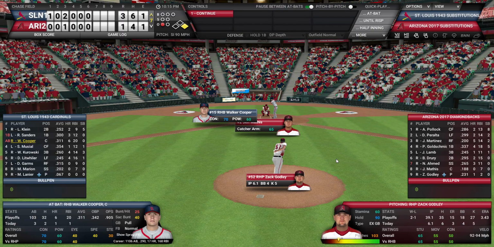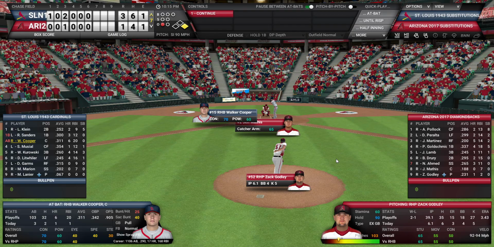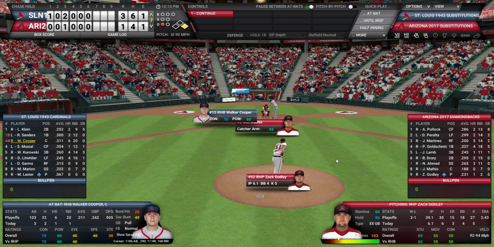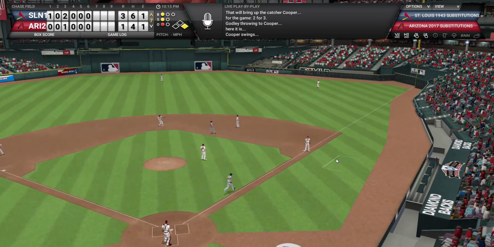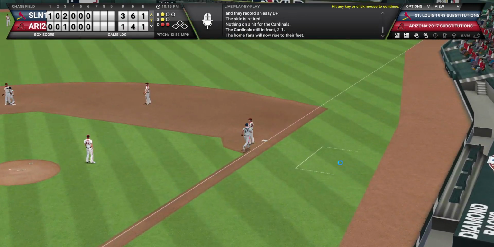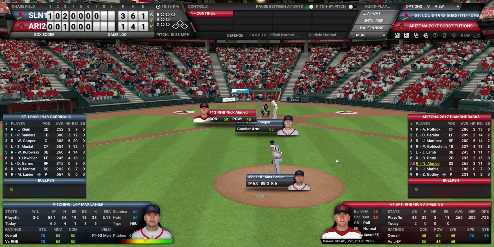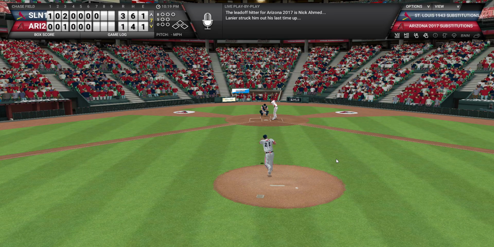And while the Diamondbacks bullpen is good, do you use your top arms to just keep you in a game? That's a decision that they have to make. Cooper could make the decision a little easier if he gets a hold of one. And on a 1-1 count, he actually hits into a double play. So still a 3-1 game, but a big out by Godley, which might be able to keep him in for one more inning. But I do think if the Diamondbacks either tie or take the lead, that will definitely change. I think they'll bring in the bullpen for sure. So we'll see what they do this inning.